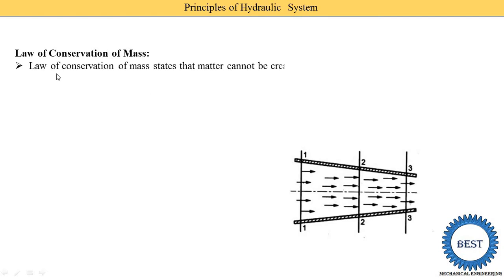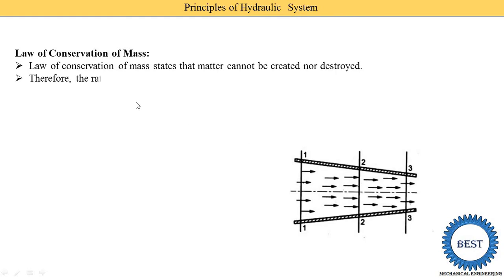From this name you at least understand they are talking about the mass or rate of flow of the liquid. The law of conservation of mass states that matter cannot be created nor destroyed. Suppose here a flow rate of 2 meter cube per second is there. Some quantity of mass has entered, and it is not destroyed in between or created in between. So the same quantity of matter goes in and out, but the velocity or some other energy may change in between.